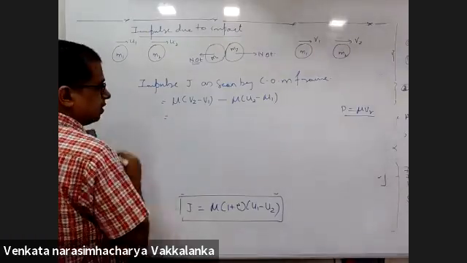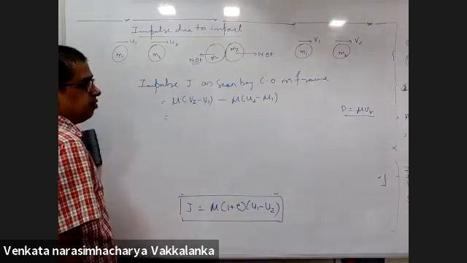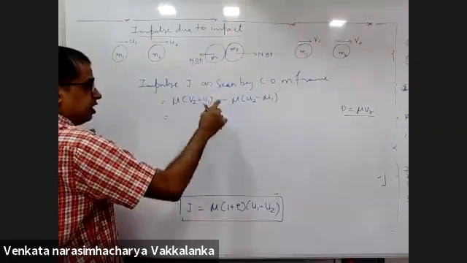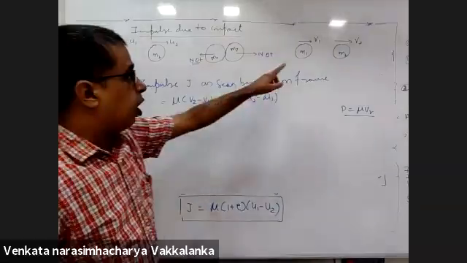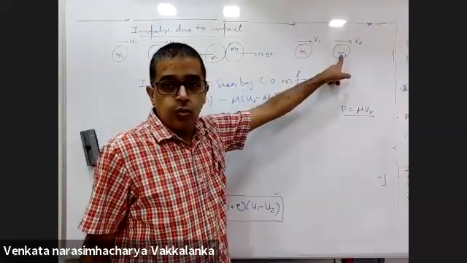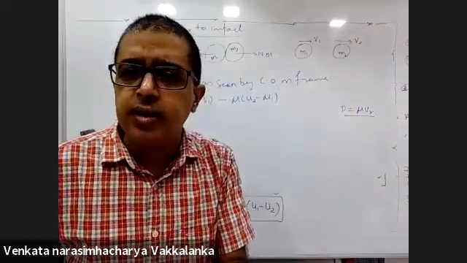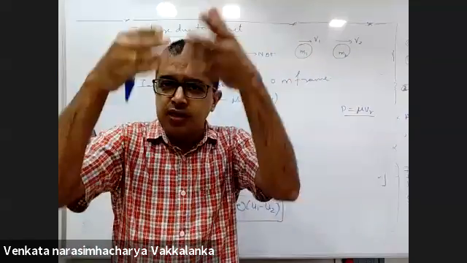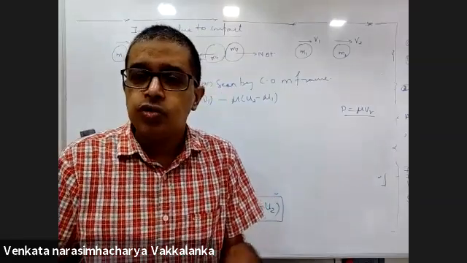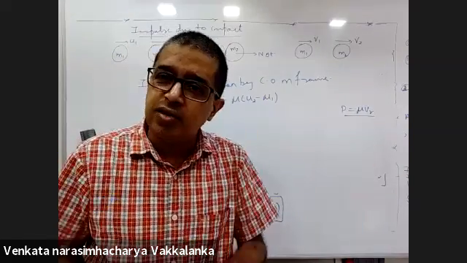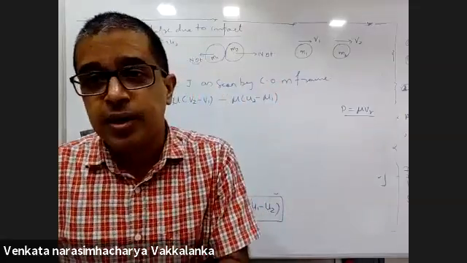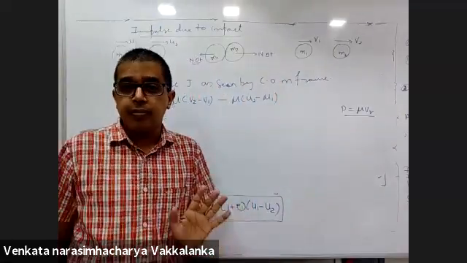Right? Mu into V2 minus V1 minus initial momentum. This will be the change in momentum of M2, or even M1, because the vector summation of momentum of both the particles in the center of mass frame should be 0. So whether you are taking M2 or M1, it will be the same. Change in momentum of M2 or change in momentum of M1 will be the same.